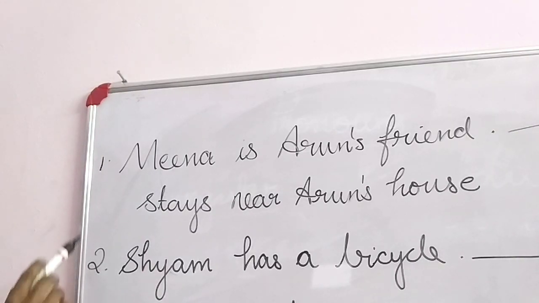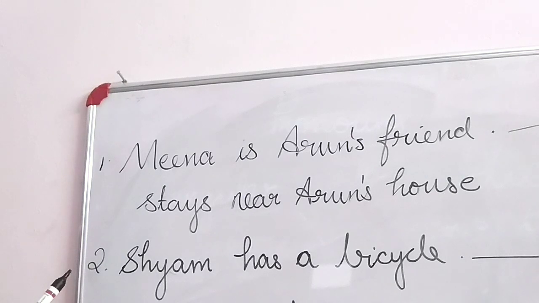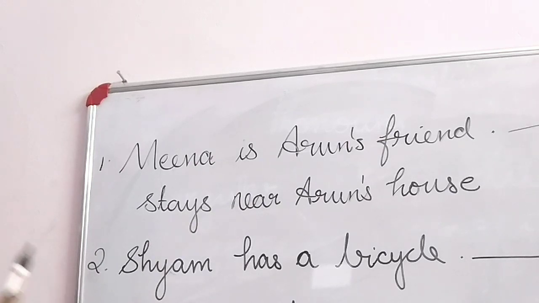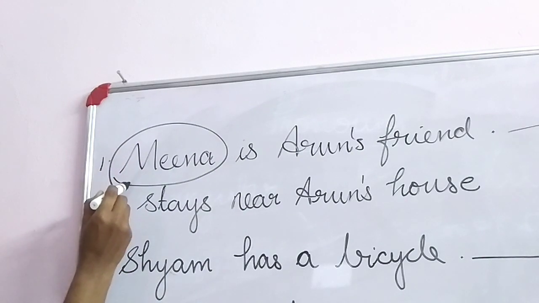Dear children, complete the sentences with correct pronouns. What is the first question? Meena is Arun's friend. Dash stays near Arun's house. Which pronoun can we use? The second sentence tells about Meena, a girl.